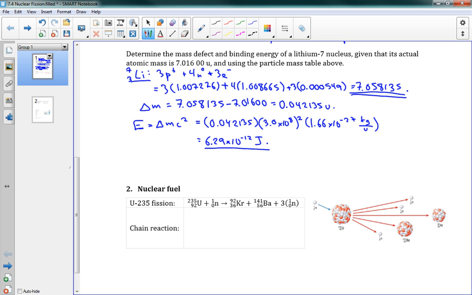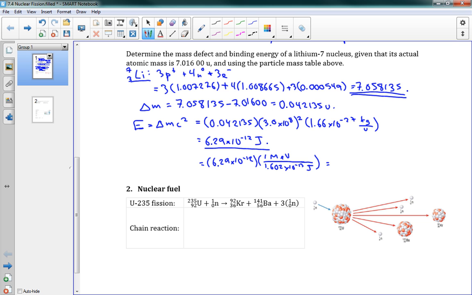I'm going to write my binding energy in terms of mega electron volts, because that is, in nuclear physics, a good way to write things. So 6.29 times 10 to the negative 12 times 1 mega electron volt over 1.602 times 10 to the negative 13 joules.